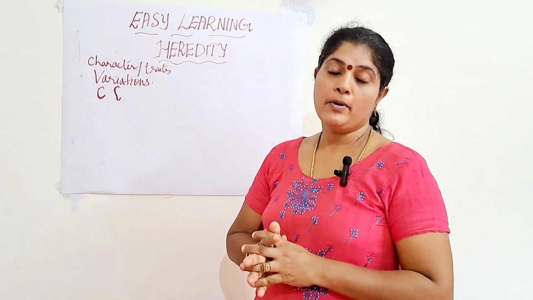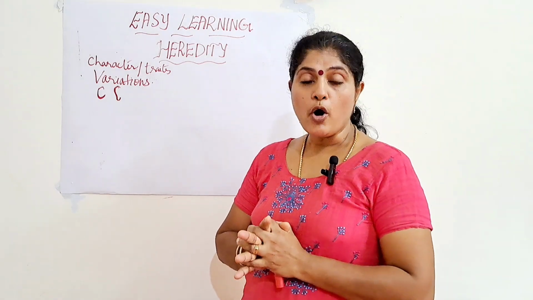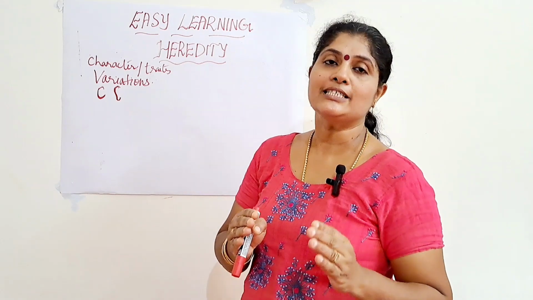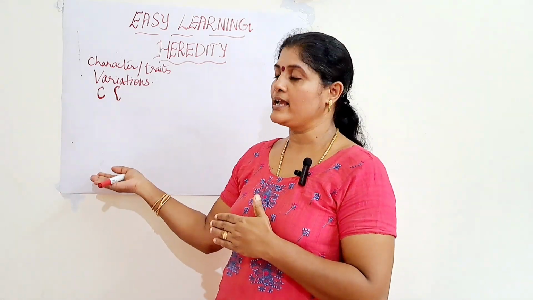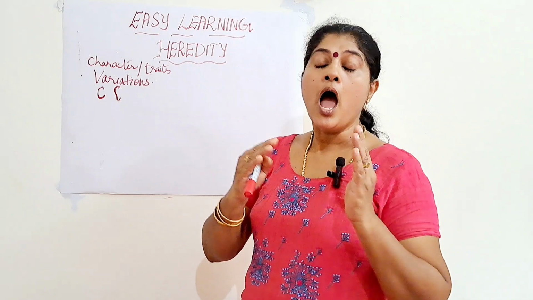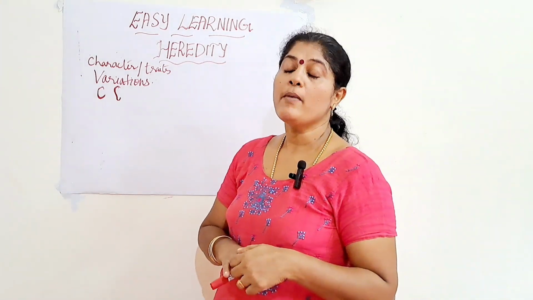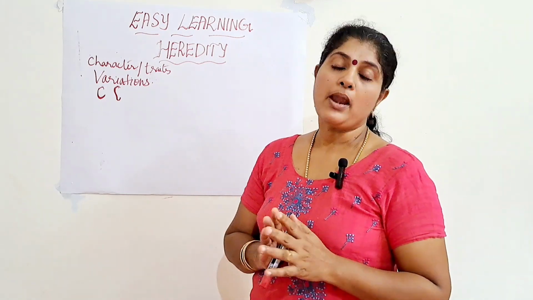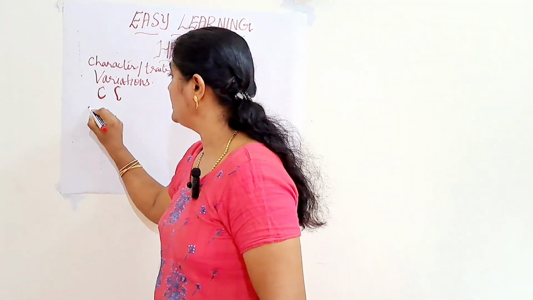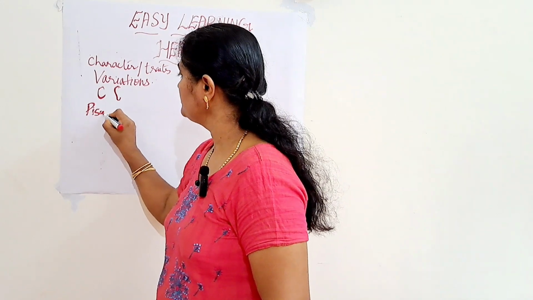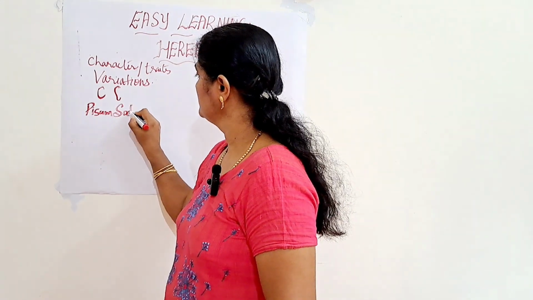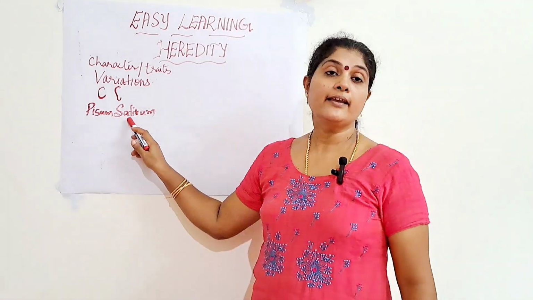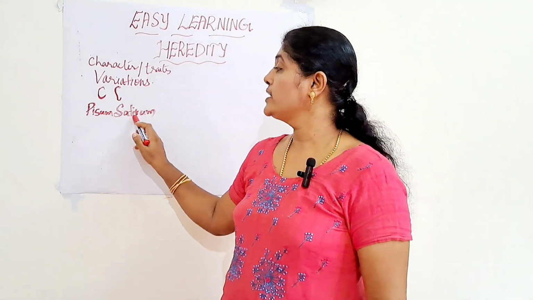Okay, so next we will move on to the experiment which was conducted by Gregor Mendel, the father of genetics, because he is one of the most important scientists who studied how the characteristics are transmitted from one generation to the next generation. That is, from the parents to the offspring, how the characteristics are transmitted, by conducting experiments. So, he did his experiment with the pea plant. The scientific name of the pea plant is Pisum sativum. So, he conducted his experiment using the pea plant.